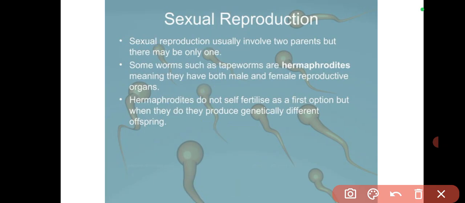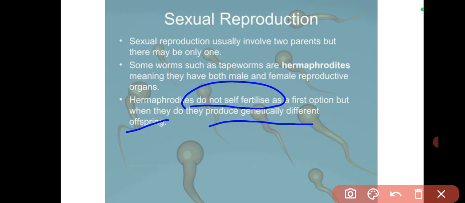Is that okay? But when they actually do fertilize themselves, they can produce genetically different organisms.